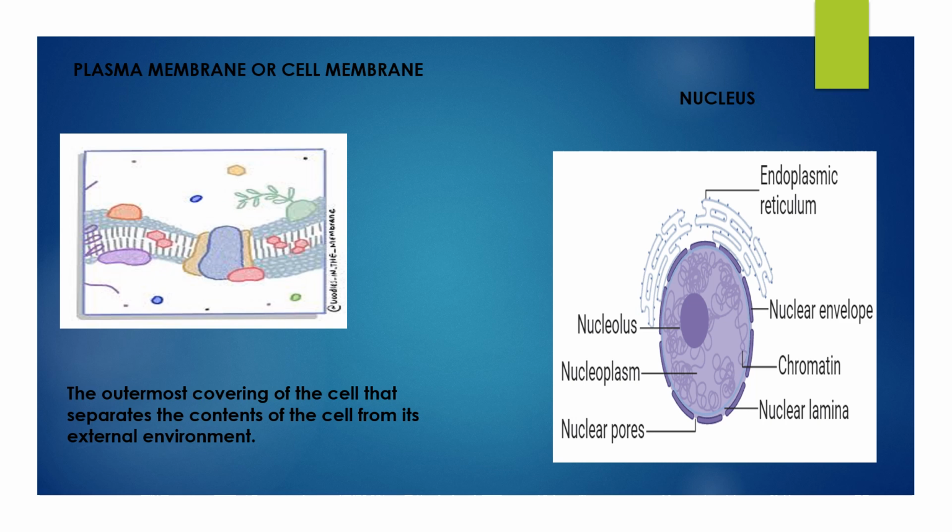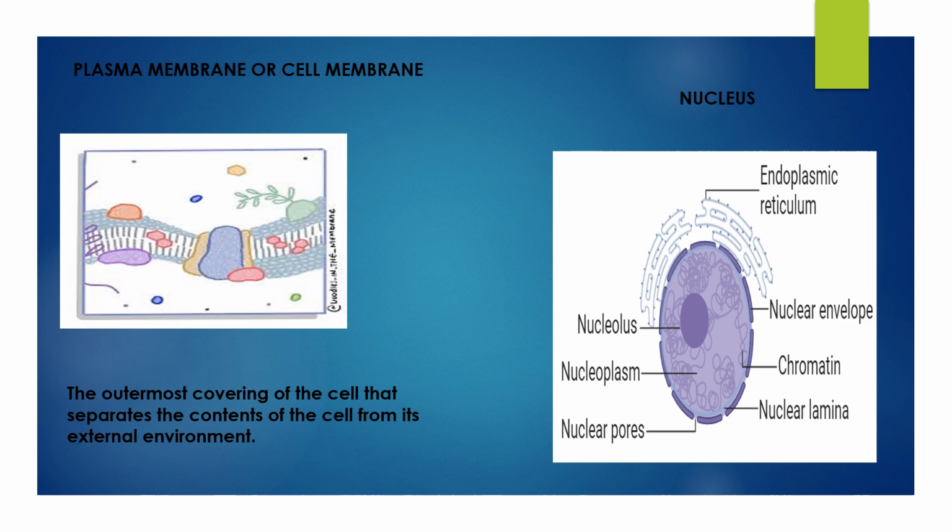So the first organelle, or the first part, we are going to discuss is the plasma membrane or cell membrane. As I already said, it is the outermost covering of the cell. The important function that the plasma membrane performs is that it separates the content that is present inside the cell from the external environment. In short, it is made up of a bilipid layer and it has proteins embedded in it, for instance integral protein and peripheral protein.